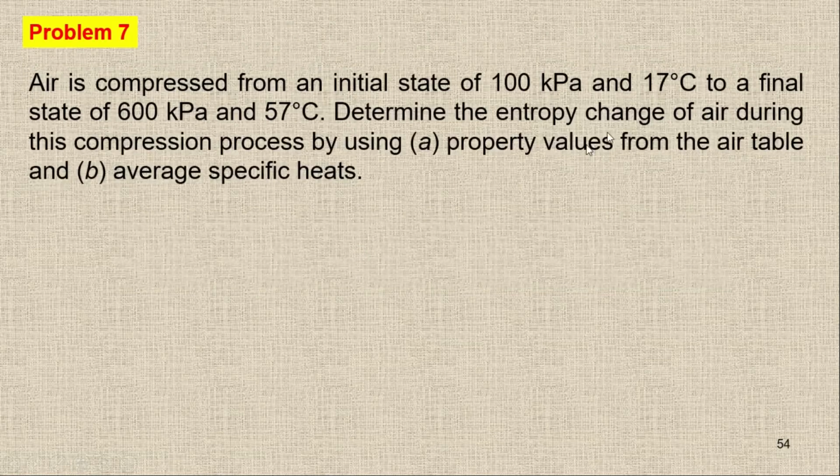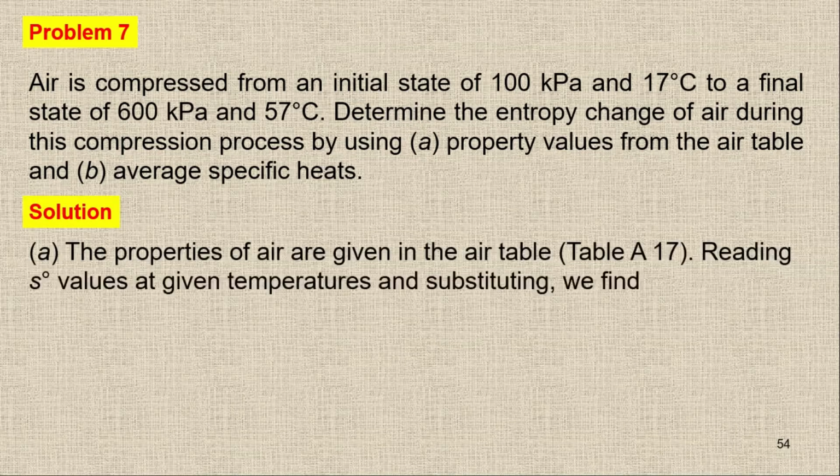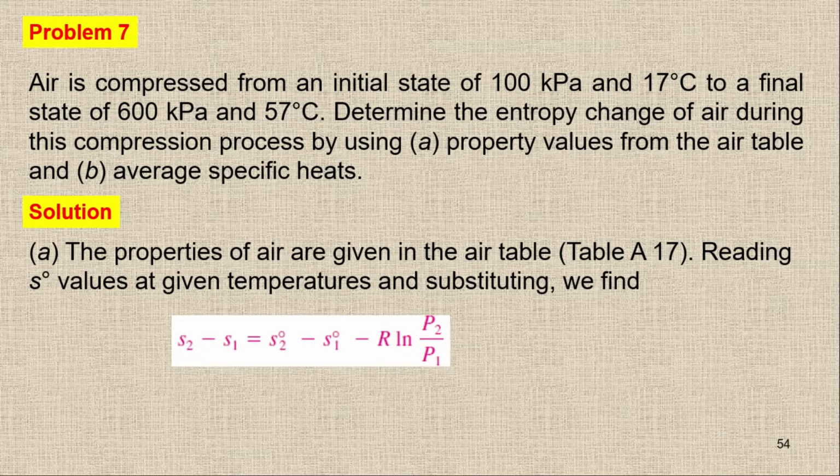Right now we have the temperature of 17 degrees Celsius and T2 equal to 57 degrees Celsius. By converting into Kelvin, and from table A17, we will check the values of S naught, and then we simply put them in this equation, and we know the value of R, and P2 and P1 are already given, so we will get the answer.